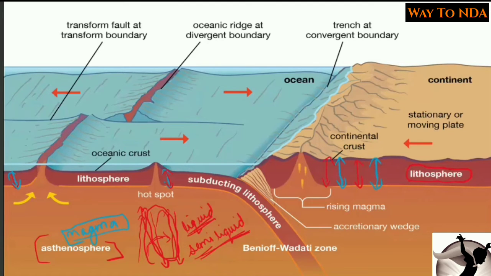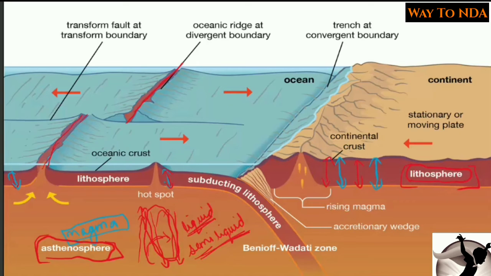So as the convection currents are happening in the asthenosphere, after some time cracks will happen due to the pressure or temperature or vibration. Okay, so here you can see the lithosphere is breaking. The cracks, you can see the cracks. So these are due to the convection currents which are there in the asthenosphere. Now these cracks are all over in the lithosphere. Okay, and this lithosphere, due to these cracks, got divided into various plates.